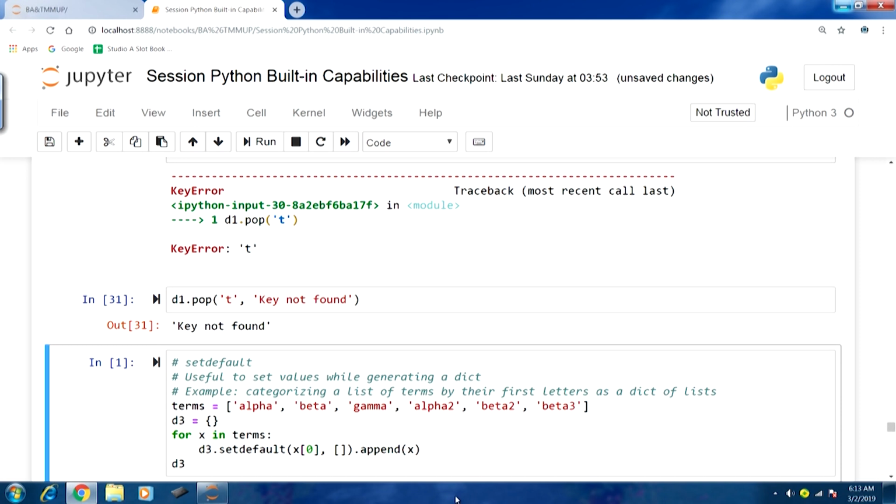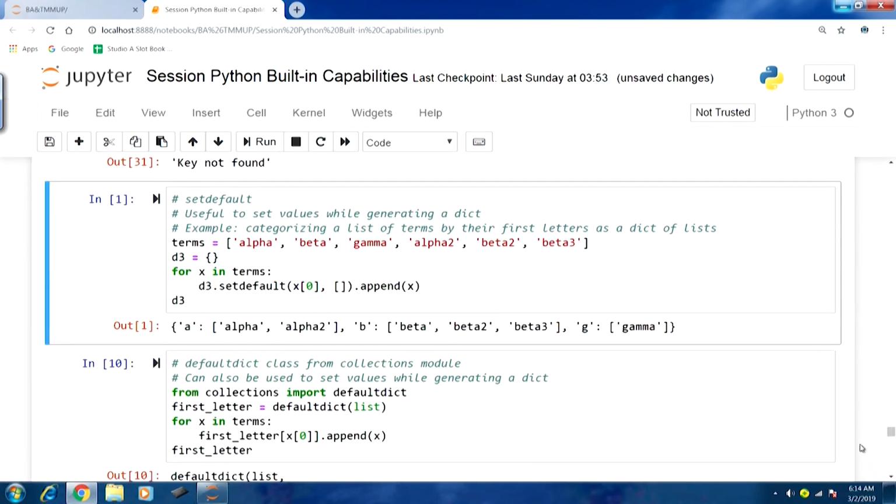Now, let us move on to another important method, setdefault. This function is quite useful to set values when we are generating a dict. To demonstrate this, we will take an example where we are supposed to categorize a list of terms by their first letters as a dict of lists. We might have a number of terms, essentially English words, and some of those words will start with the same first letter.